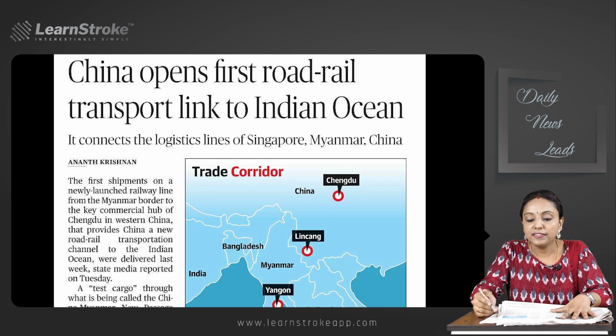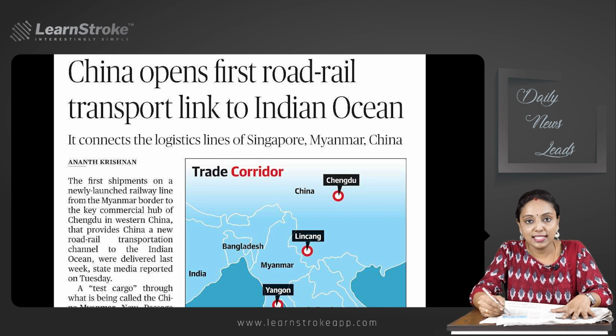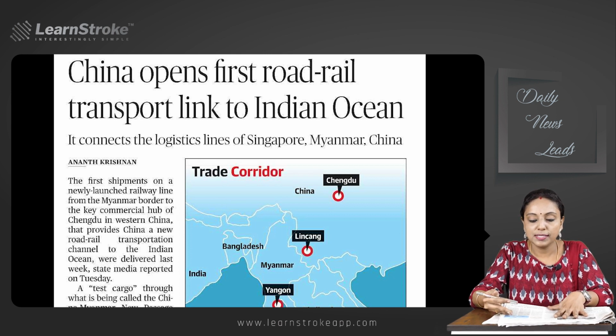The first shipments on a newly launched railway line from Myanmar border to the key commercial hub of Chengdu in western China that provides China a new road rail transportation channel to the Indian Ocean were delivered last week. Okay, so this is regarding China's access to the Indian Ocean and the new road rail transport link regarding that. And the important places mentioned in this includes the Chengdu province, Linqiang, Yangon, then the Yangon airport also finds a mention. So locate in the map all such places.